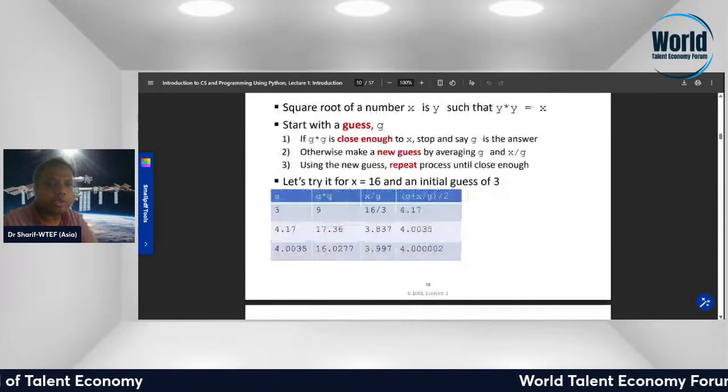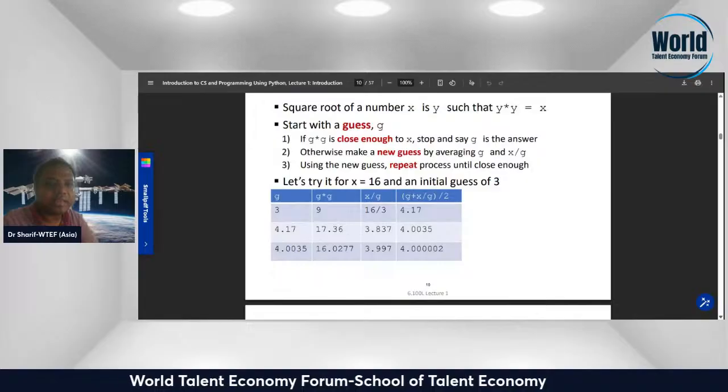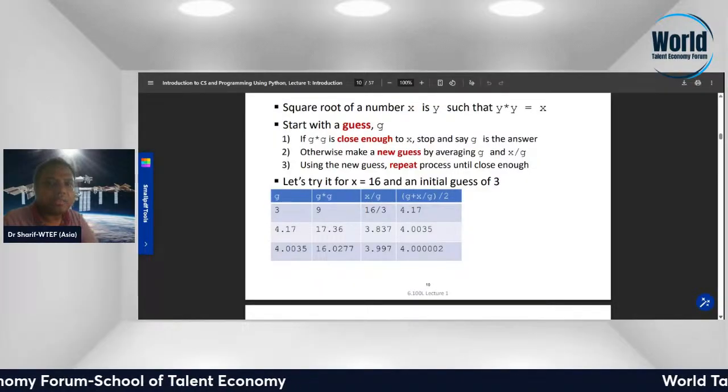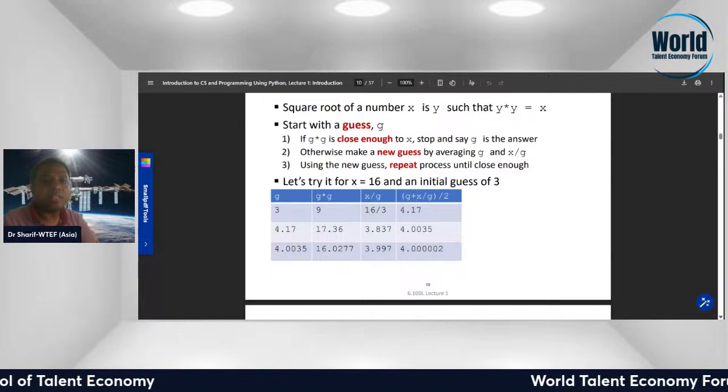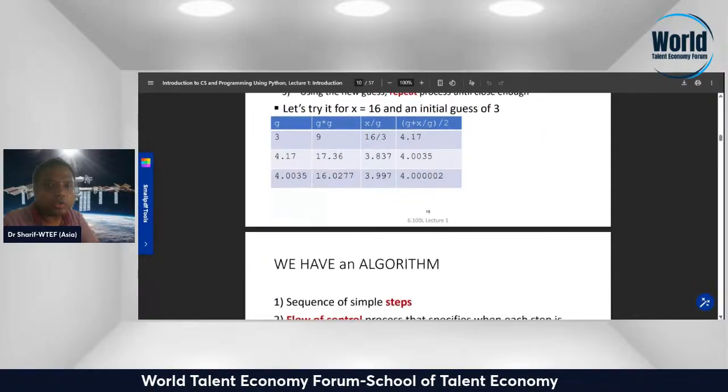Numeric example: the square root of a number x is y such that y times y equals x. Start with a guess, g. If g is close enough to x, stop and say g is the answer. Otherwise, make a new guess by averaging g and x. Using the new guess, repeat the process until close enough.